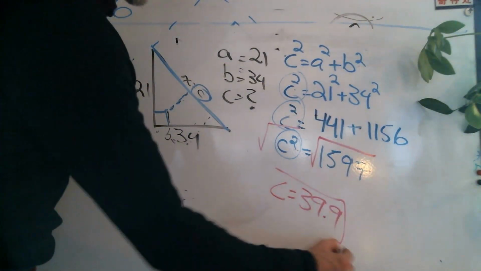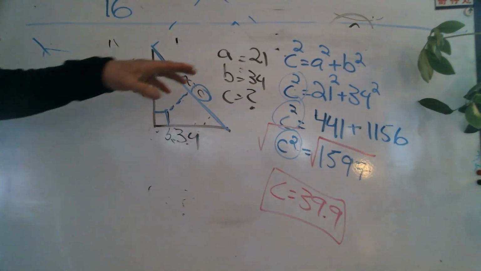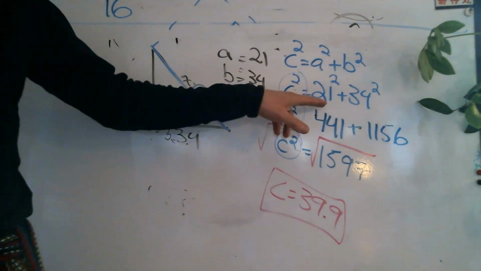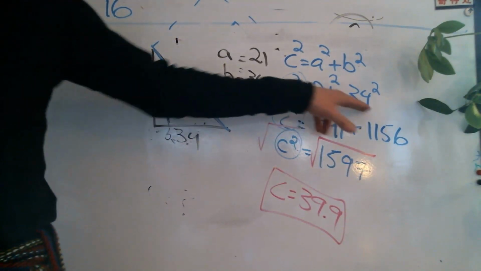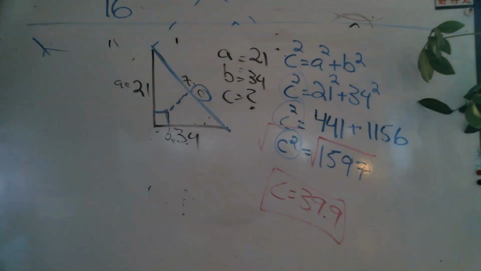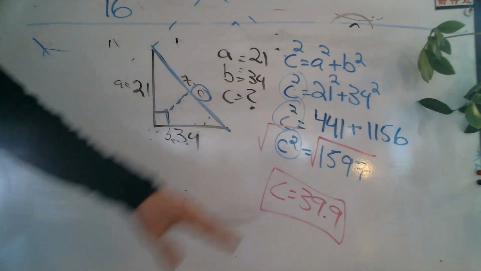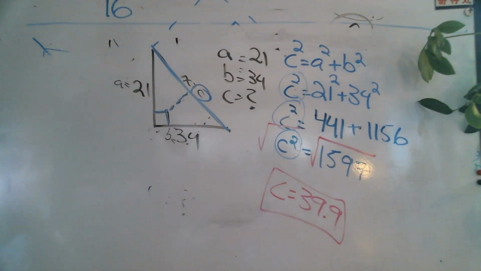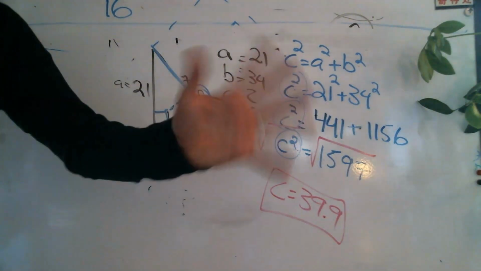Could you just say 21 and 34? No, you cannot. Order of ops. You have to do the exponents first. If you do 21 plus 34, that number is going to be way different. So guys, this is the summary unit of your last 4 units: order of ops, integers, and exponents. All of the rules still apply. All right, thank you, everybody.